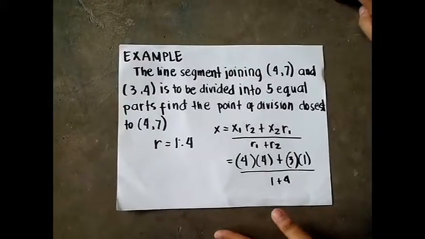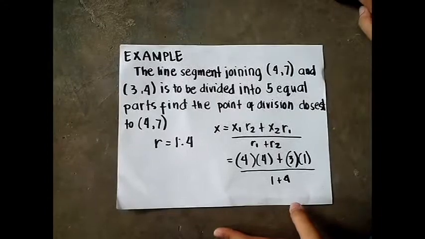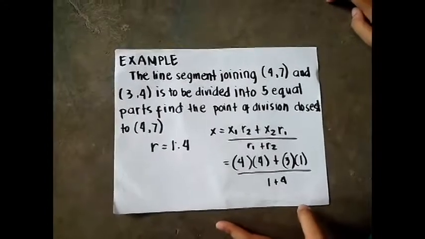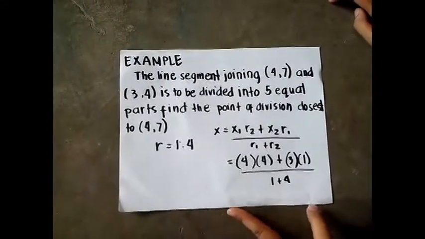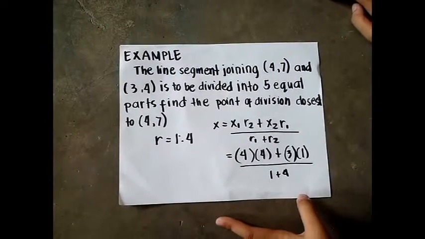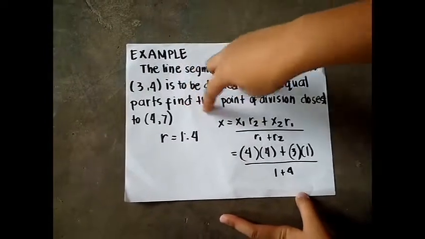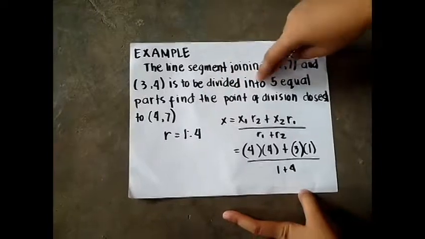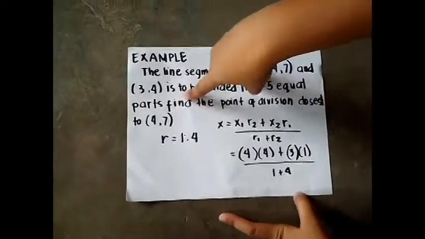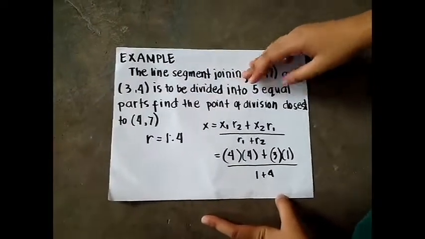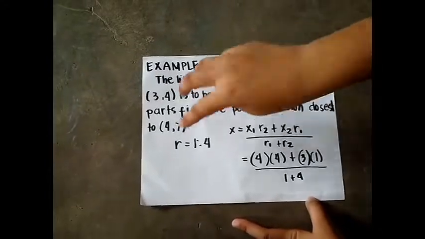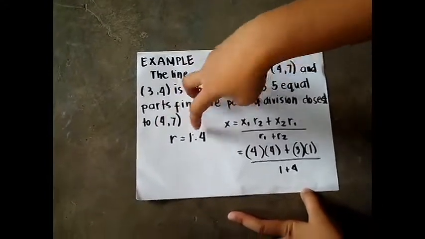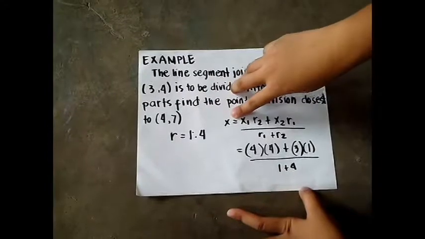Example, the line segment joining 4, 7 and 3, 4 is to be divided into 5 equal parts. Find the point of division close to 4, 7. The ratio will be 1 is to 4 because it will be divided into 5 equal parts and we will find the closest division here, which is 1. Therefore, the ratio is 1 is to 4. So x will be like this.